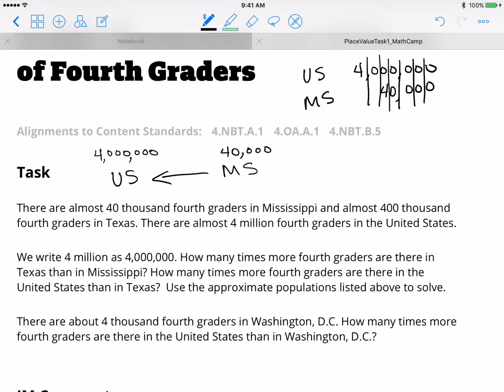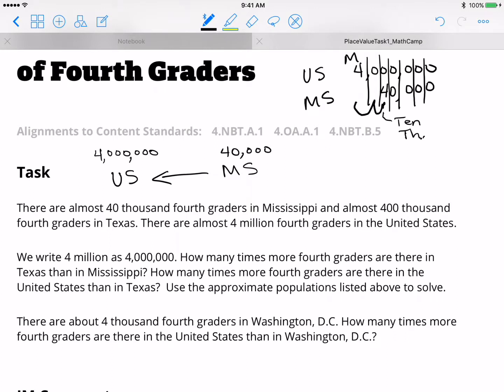Now, the 4 in 40,000 for Mississippi is in the 10,000s place. The 4 in 4 million for the United States population of 4th graders is in the millions place. So how many place values to the left do you have to move to go from the 10,000s place to the millions place? Sorry. So you're going to go 1, 2.